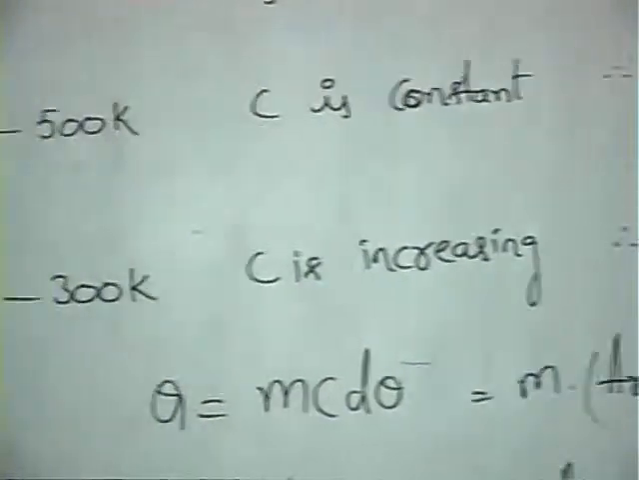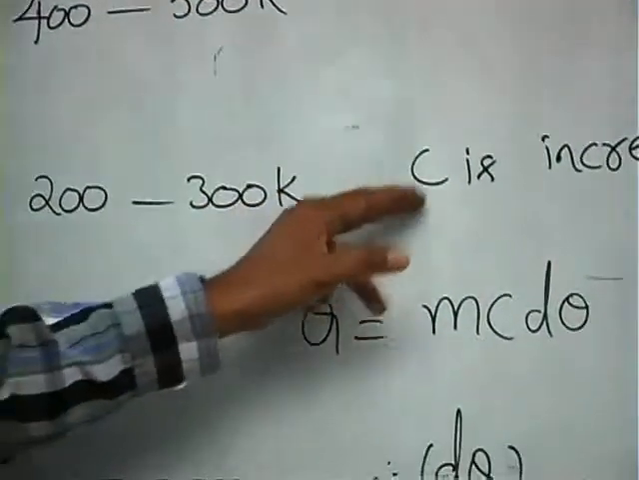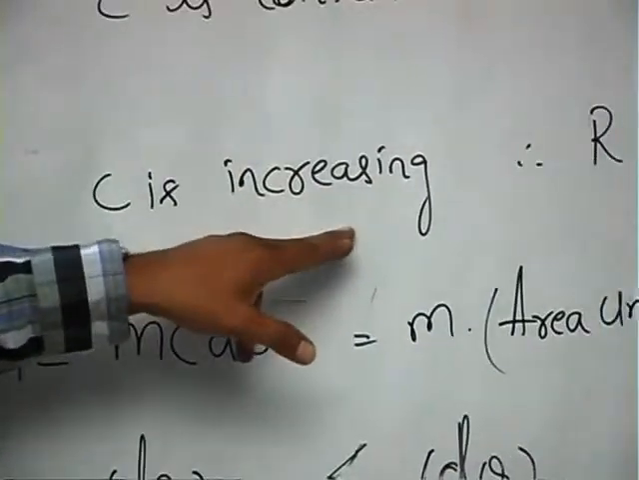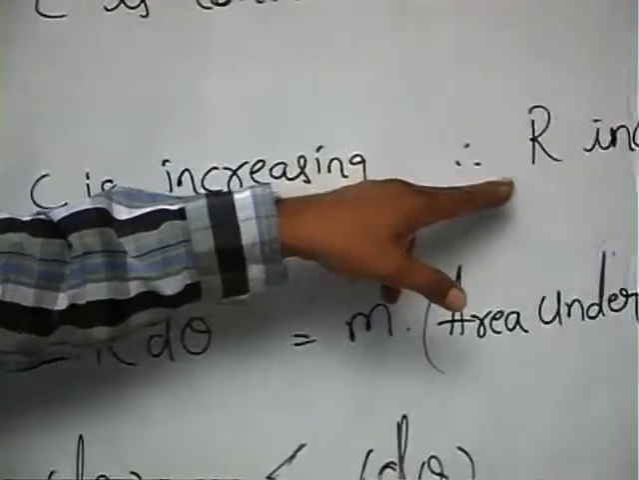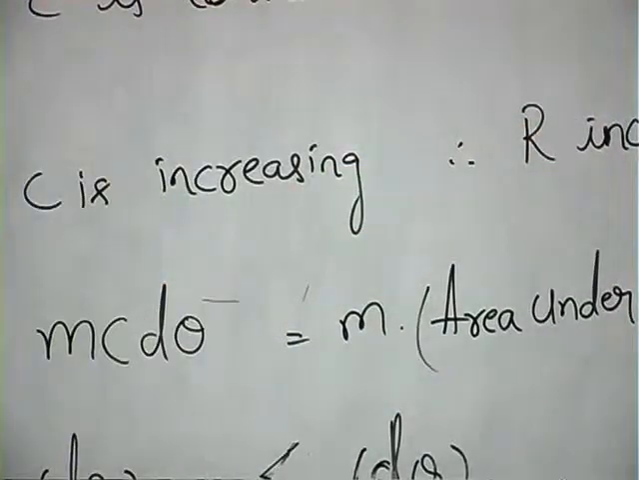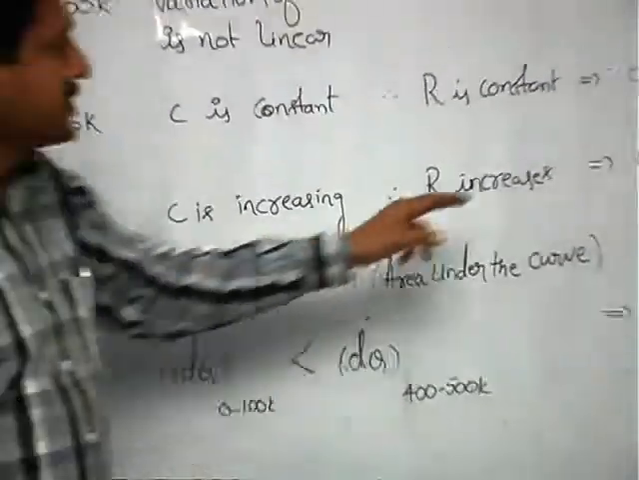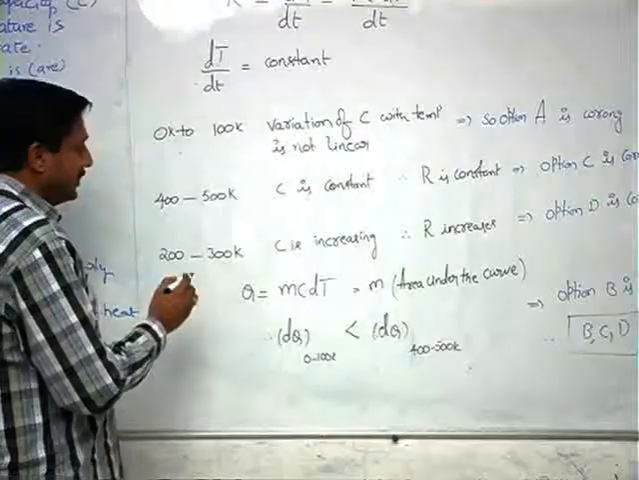Now, from 200 to 300 Kelvin, C is increasing. This can also be observed from the graph. Therefore, R is also increasing from 200 to 300 Kelvin. Hence, option B is also correct.